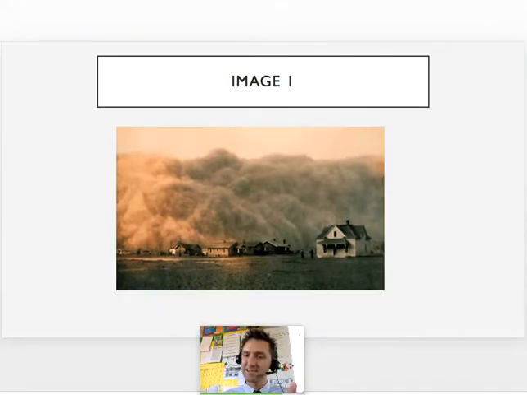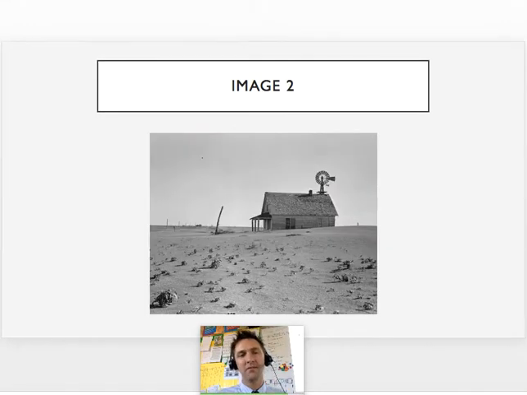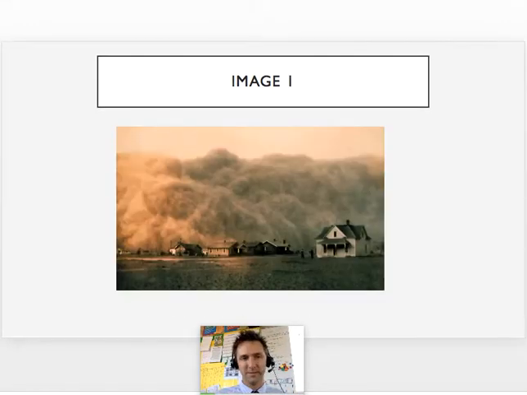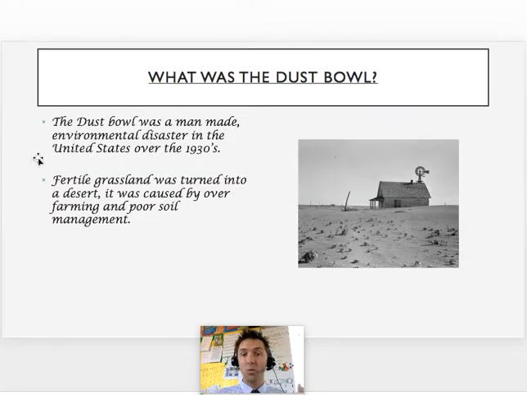Okay, we should have seen this image already, and hopefully we should have seen this image as well. Both of these are images of the American Dust Bowl. So the question is, what was the American Dust Bowl? The Dust Bowl was a man made environmental disaster in America over the 1930s. Fertile grassland was turned into a desert, and it was caused by over farming and poor soil management.